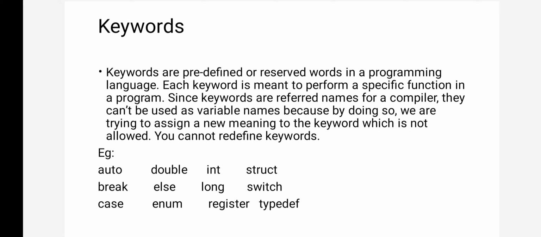That word cannot be used as a variable name, because it has a special meaning for the compiler. The word is meant to perform a specific function in the program.